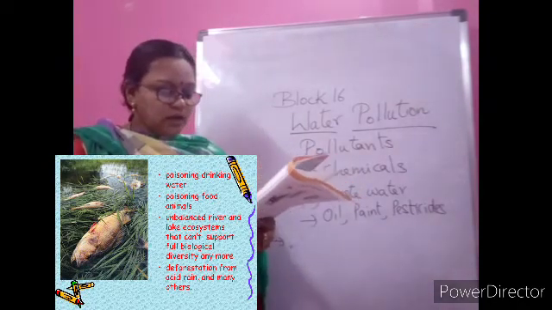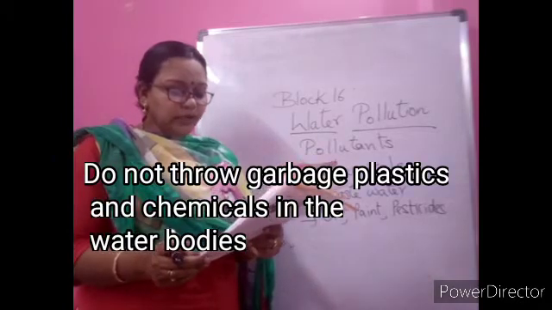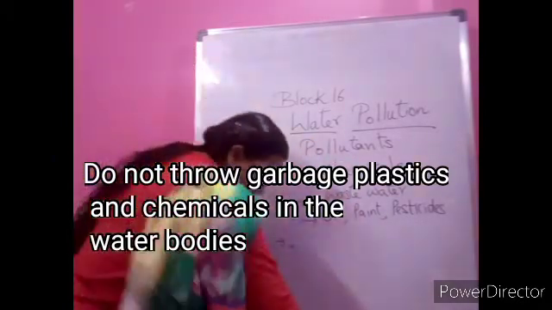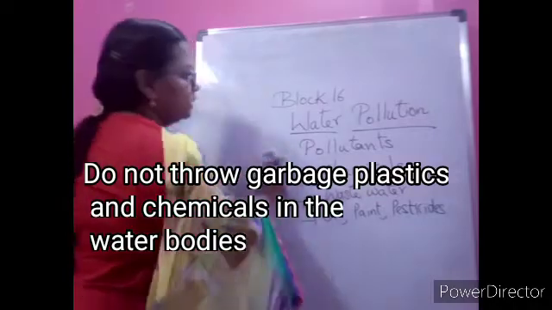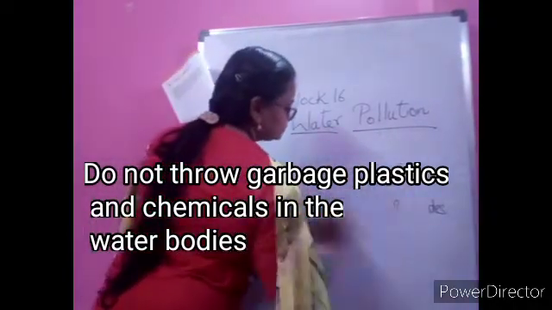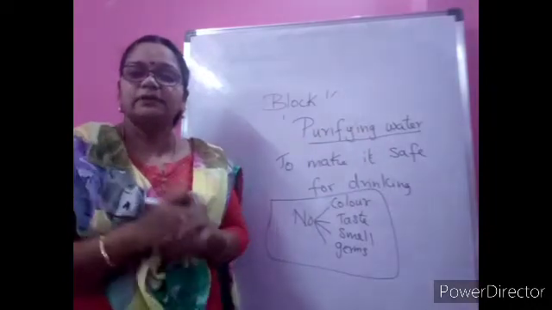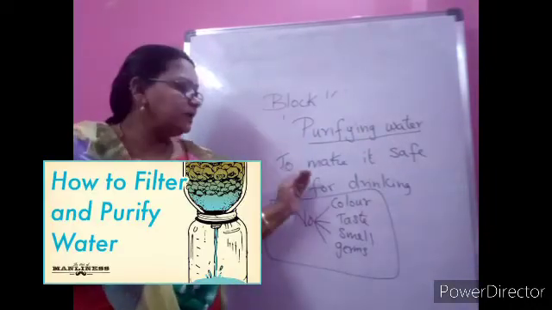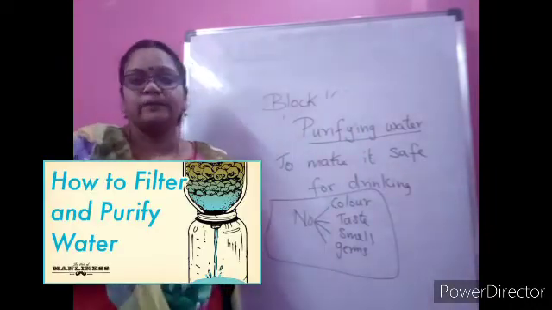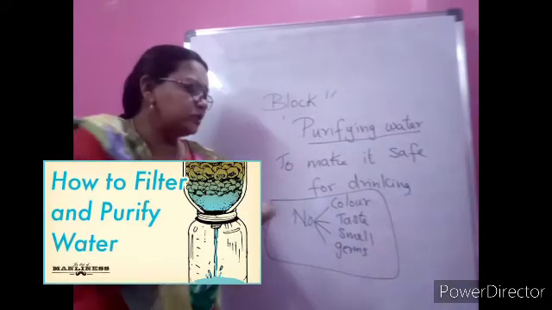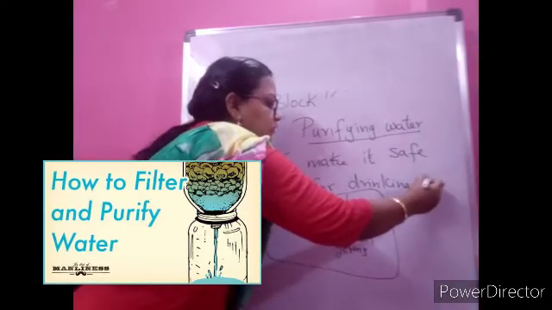Second question you see, children. What can you do to help reduce water pollution? So what is our role to stop the water pollution? Part of the lesson is purifying water. So what do you mean by that? Cleaning the water and making it fit and safe for drinking and also for using for various purposes.